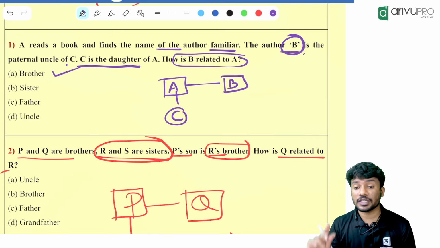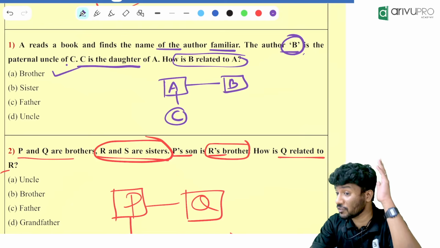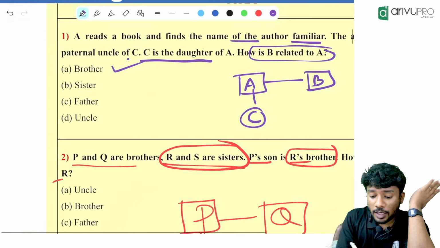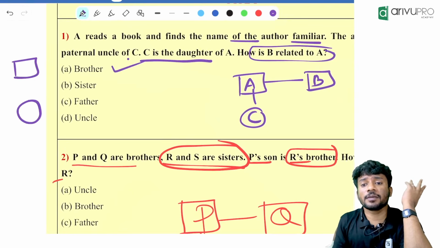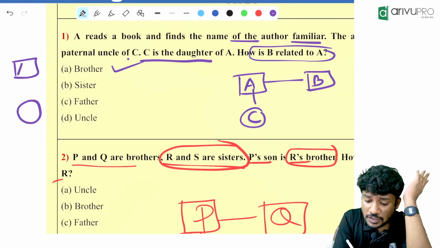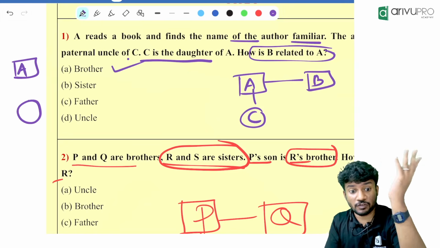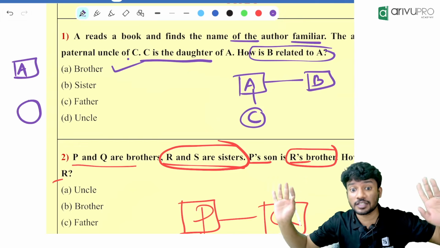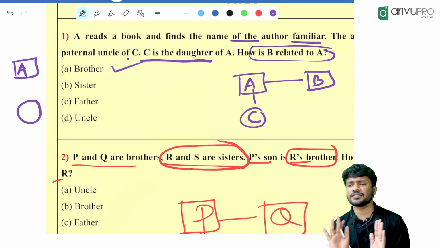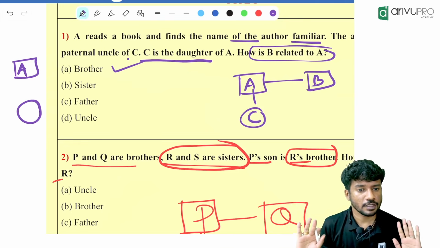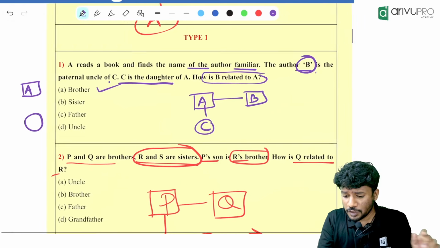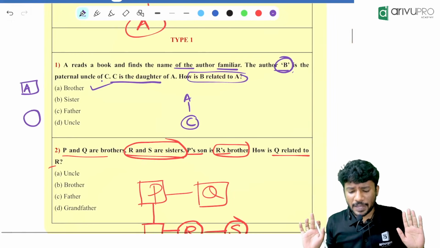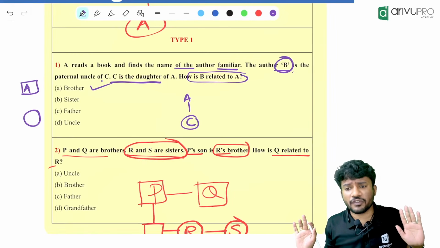Now one important thing I want to tell you people. Sometimes when we draw the family tree, there will be some gaps. Gaps in the sense that one box or one circle will be vacant. So always try to fill the vacant place. We will not create a new generation or new relation in a given family tree unless it is specified. Always fill the gap and you will get the answer. Here also, C is the daughter of A. That is given.